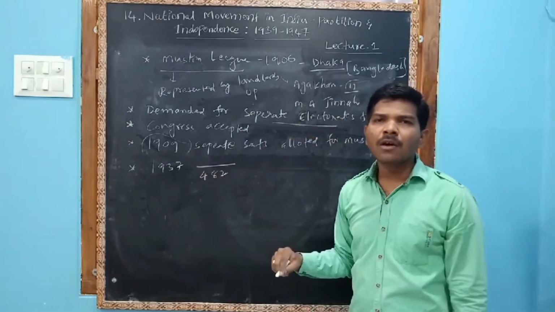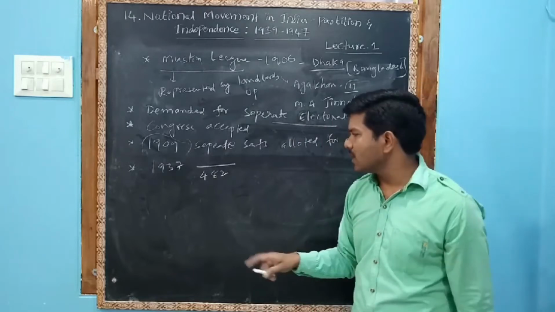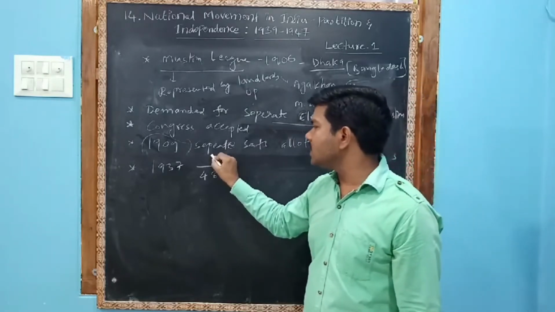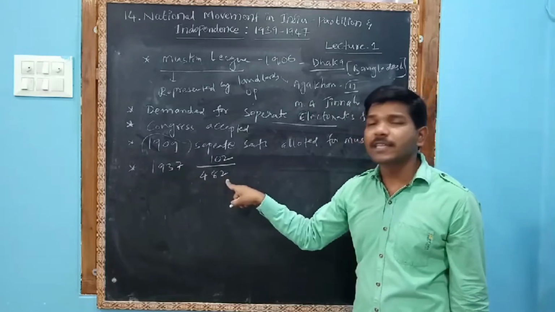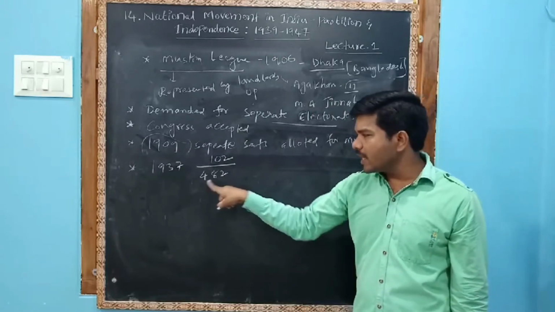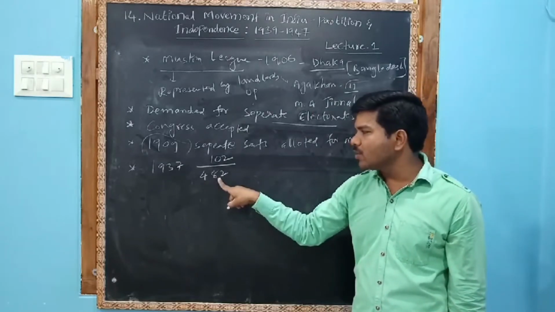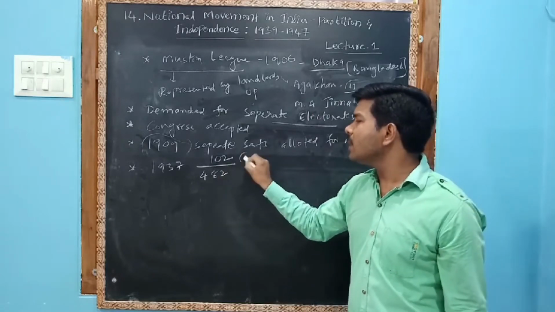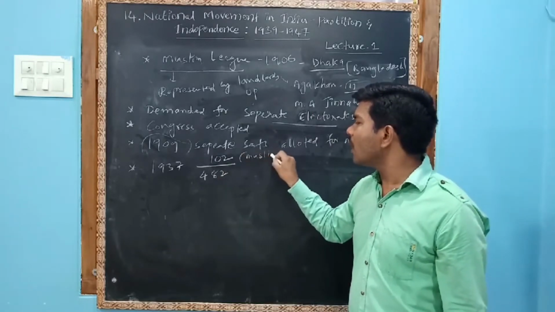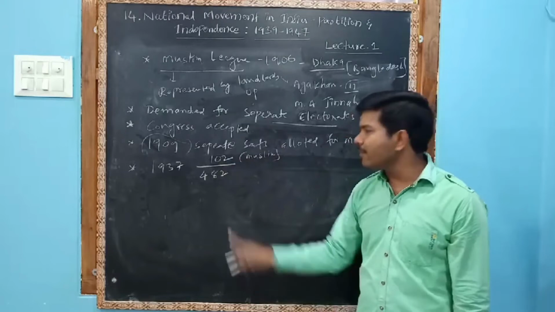These 482 are Muslim seats. Out of 482 seats, the Muslim League won only 1 or 2 seats.